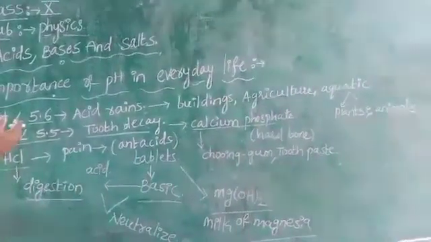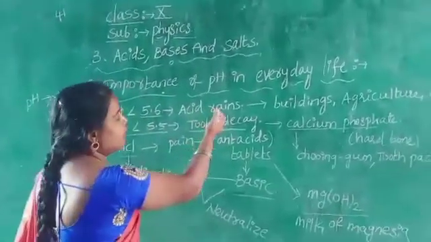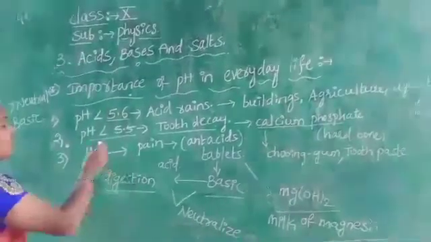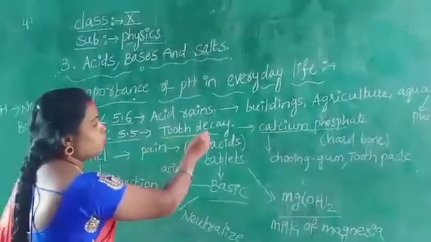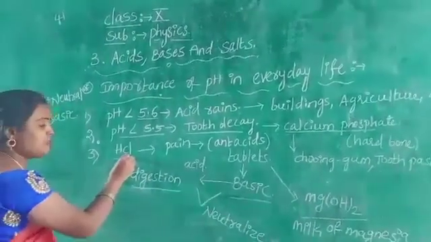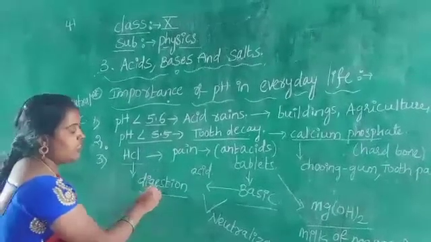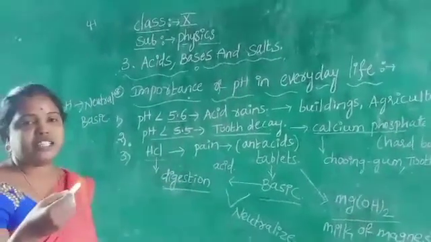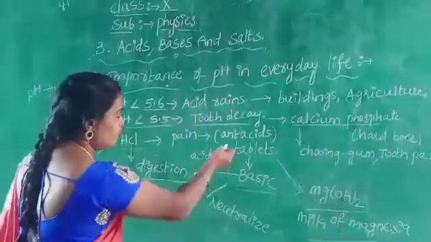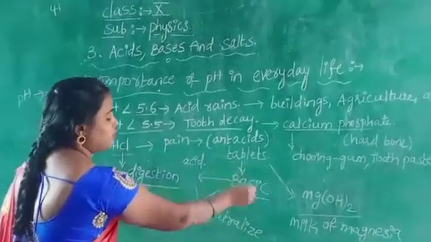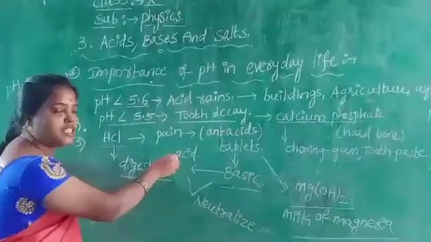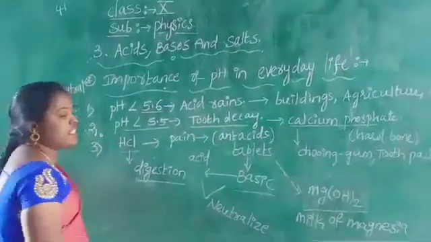If the pH value is below 5.6, it causes acid rain. Acid rain damages buildings, agricultural fields and aquatic organisms. If the pH value is below 5.5, it causes tooth decay. In our stomach the HCl acid helps in the digestion process. If we take an excess amount of acid in the form of food, we get stomach pain. To relieve stomach pain, we take an antacid tablet, which is basic in nature. This antacid tablet neutralizes the acid present in our stomach. This is called a neutralization reaction.